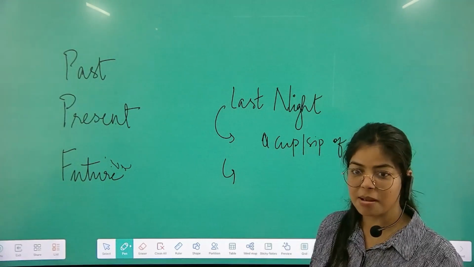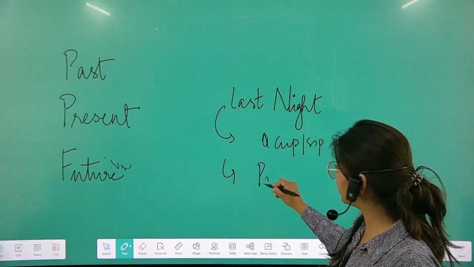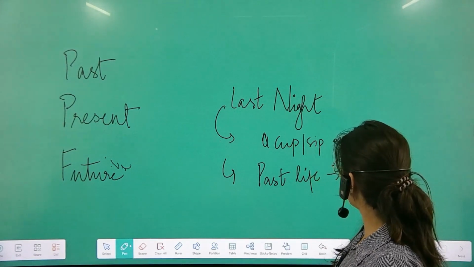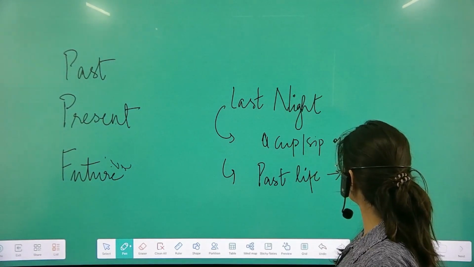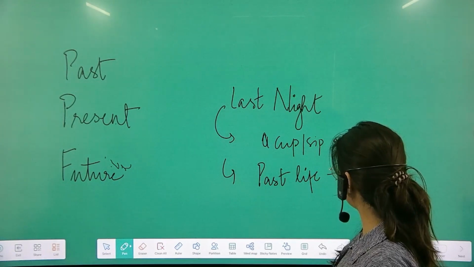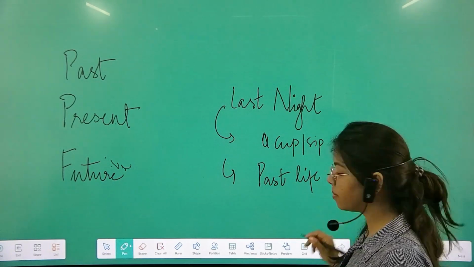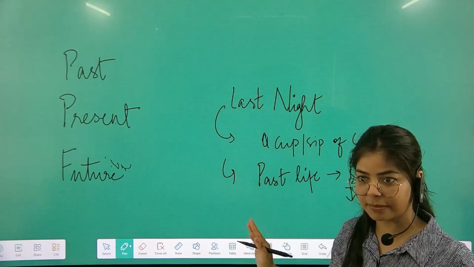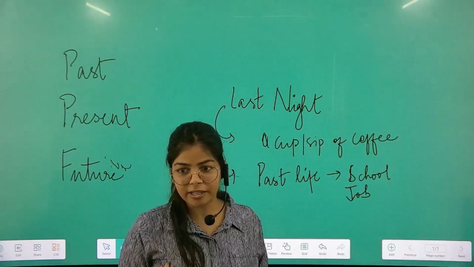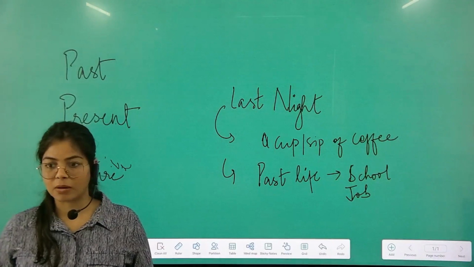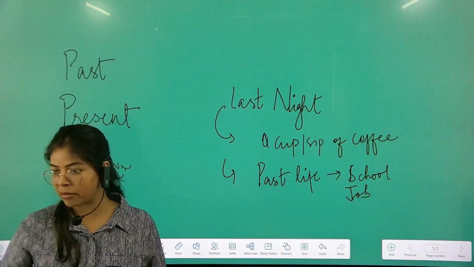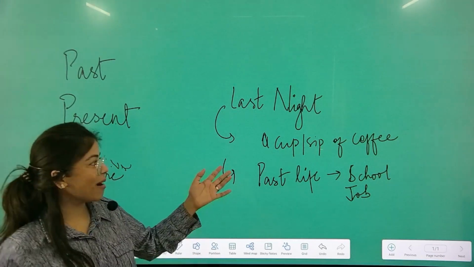I did this, but eventually I also talked about my past life, which is how I used to be during my school days, and maybe when I started my job, right? That's how this thought process goes. Now try to relate with me here. When we talk about sentences that have been already covered, gone, passed by or passed away, what happens here?